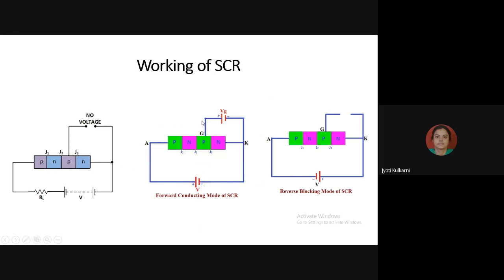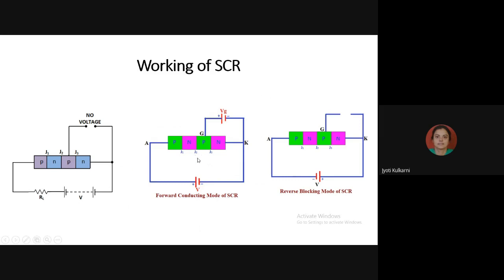The gate junction, which is junction J2, is actually under reverse bias condition, because its N layer is near the positive terminal of the battery connected between anode and cathode, and its P layer is connected to the negative terminal. So when I'm forward biasing my SCR, I am making this junction J2 reverse bias.